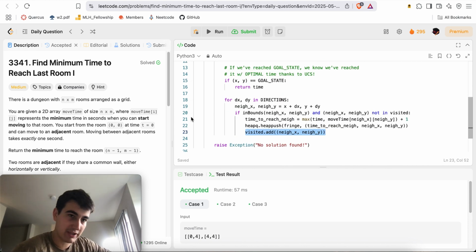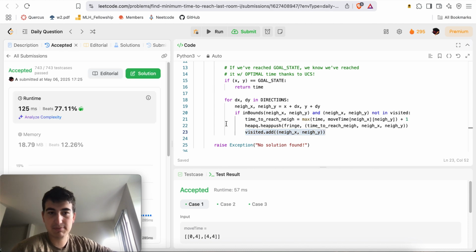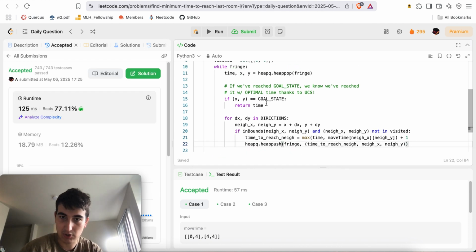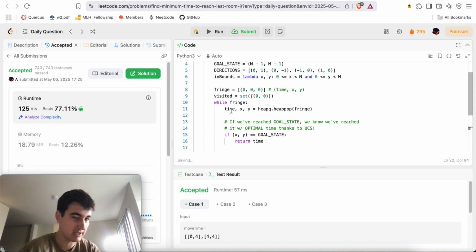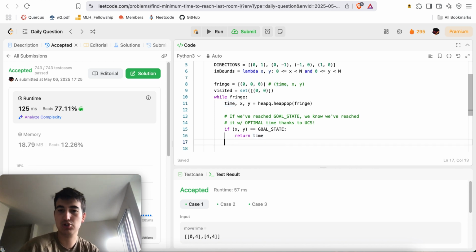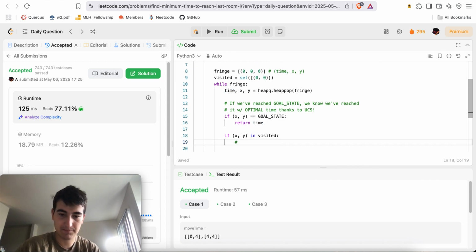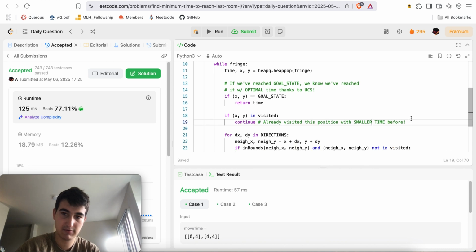Now the only thing is that for the cases of this problem, this might work, but usually with UCS, I don't do the visiting here. Since I know that whenever I pop something from the heap, it's always the optimal solution, usually I do the visiting there. So usually I'll say, if x comma y in visited, then continue, already visited this position with a smaller time before.